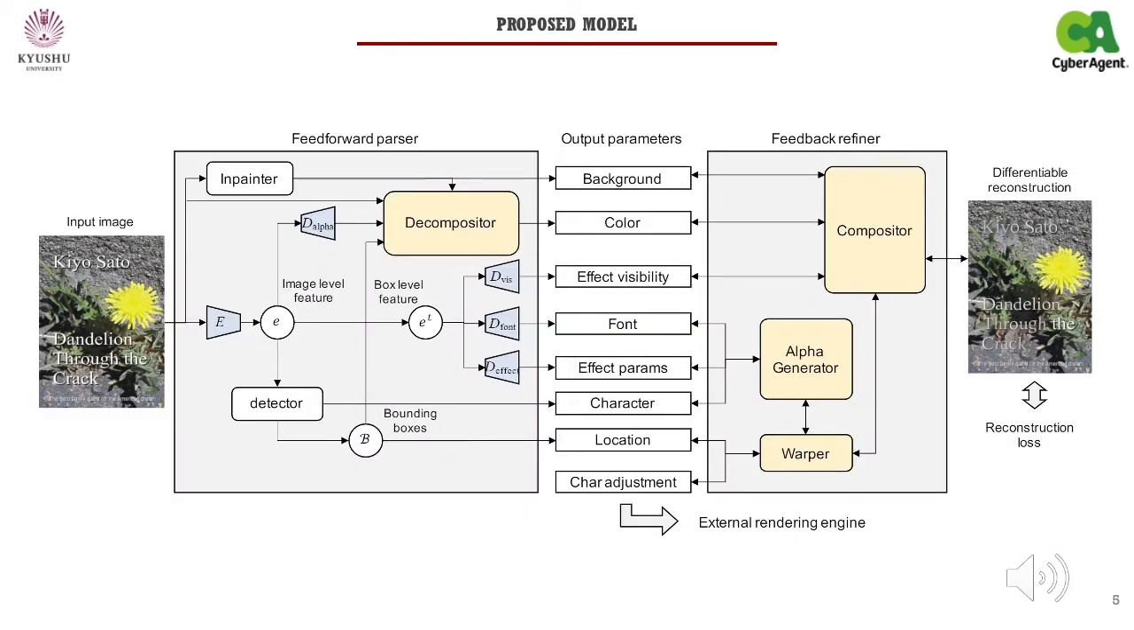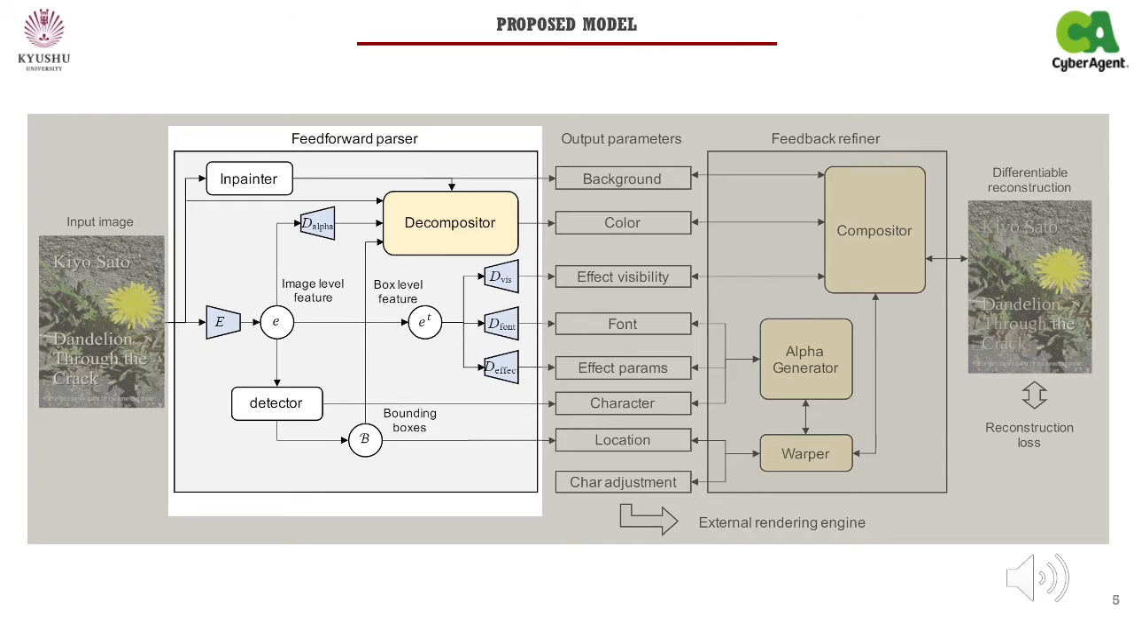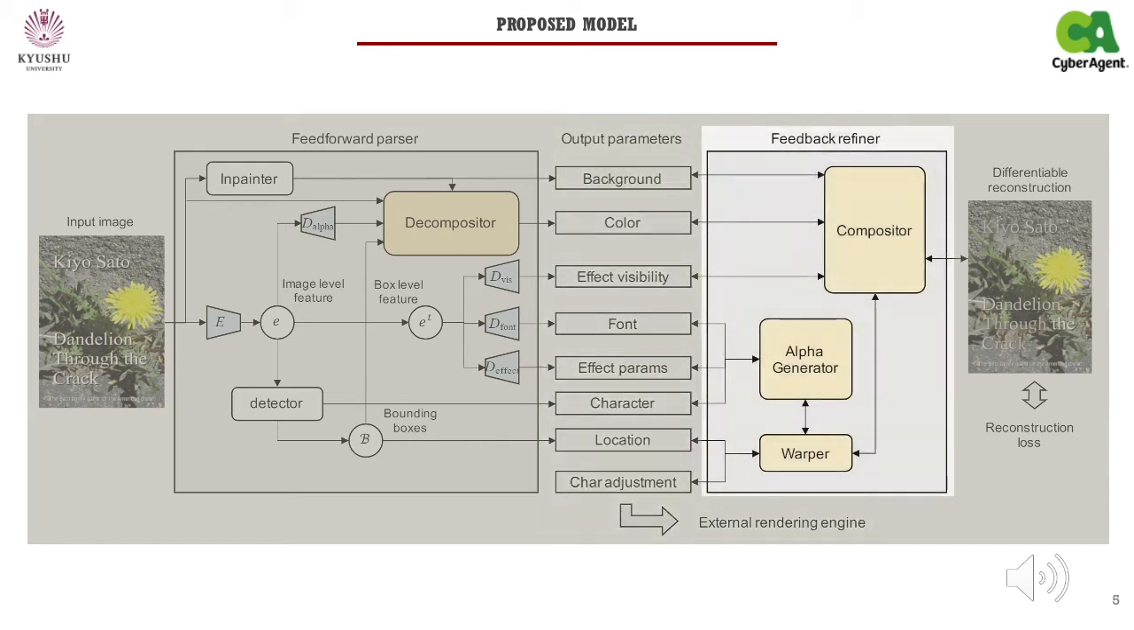This figure shows the overview of the proposed model. The proposed model consists of feedforward parser and feedback refiner. Our model passes text information by detector, in Painter, and multiple style estimator. Note that the predicted rendering parameters can be exported to external rendering engine. To alleviate the inconsistent visual appearance due to the independent multiple task prediction, we refine the parameters by feedback inference.